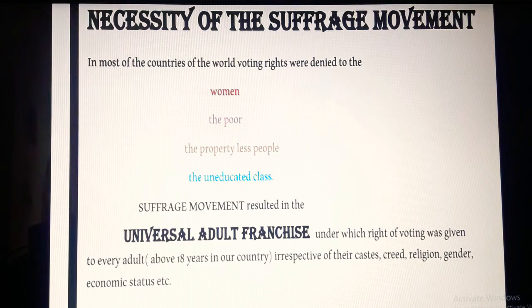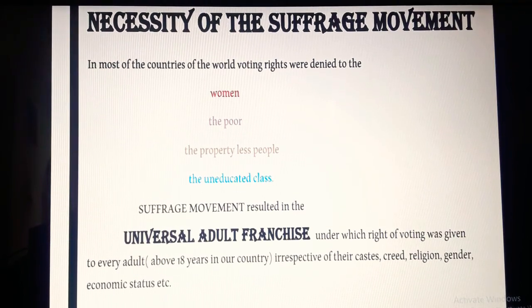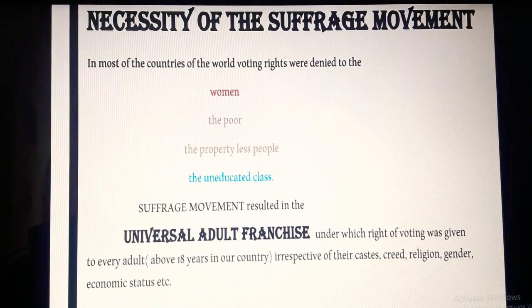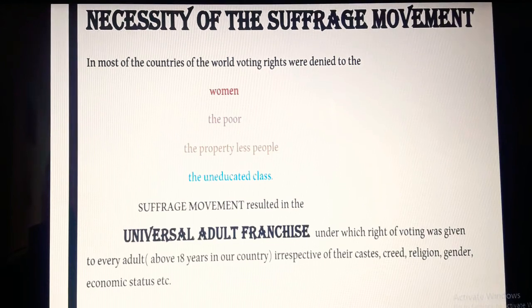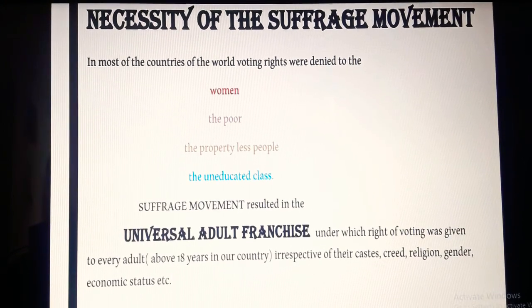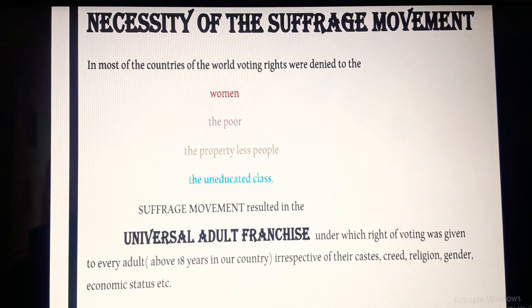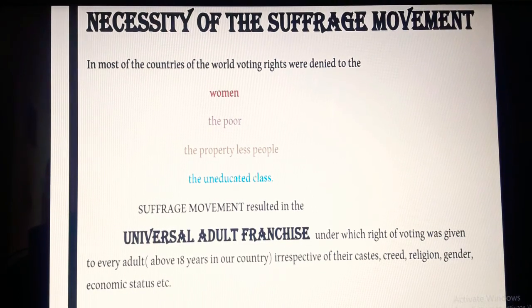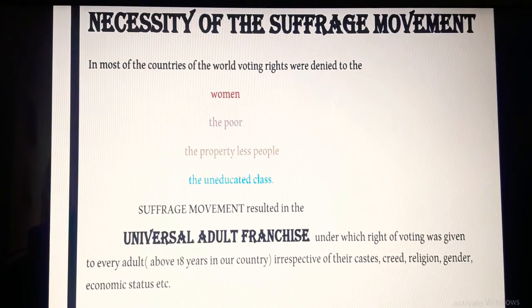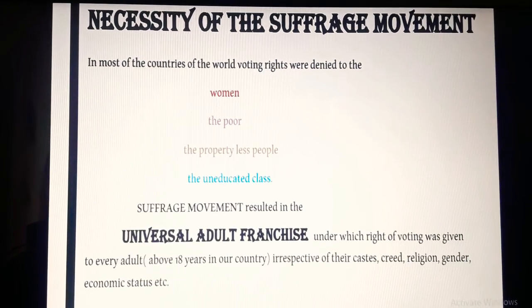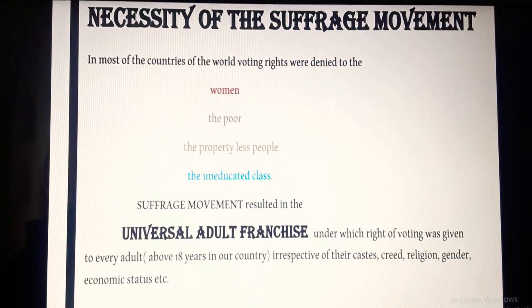But students, in our country also, when we were under British rule, the right of voting was not given to all. Our father of the nation, Mahatma Gandhi, was in support of giving the voting right to the people.